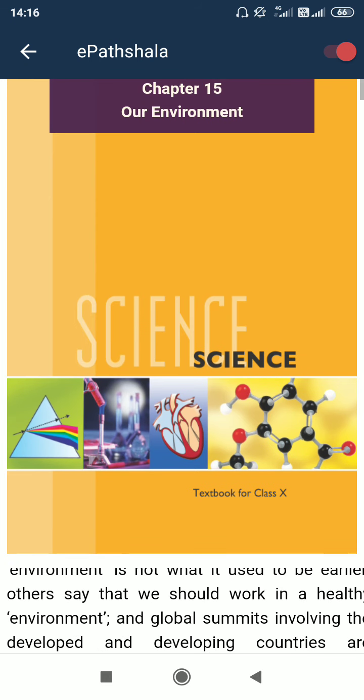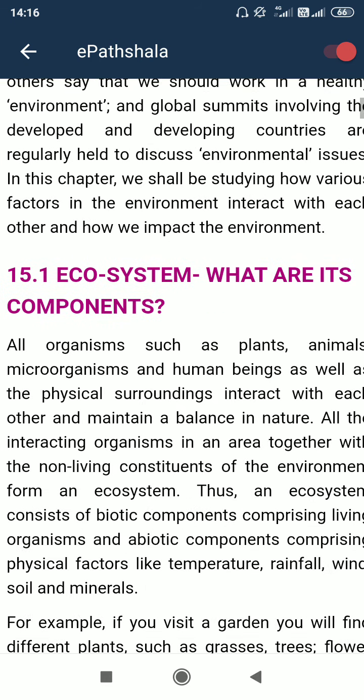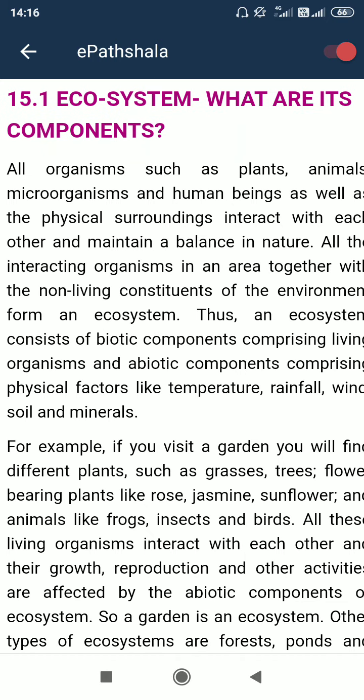Today's topic is our environment from class 10. Ecosystem. Ecosystem means whatever organisms we have, like plants, animals, microorganisms, maybe viruses, bacteria, all together form an ecosystem. Systematic means they are dependent on each other, maybe in a positive or negative form. Positive means helping another organism to live, or negative means harming other organisms. But they are related and interconnected to each other for living purposes.